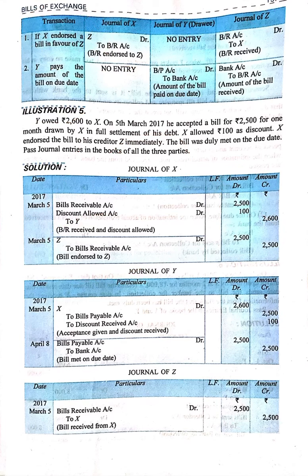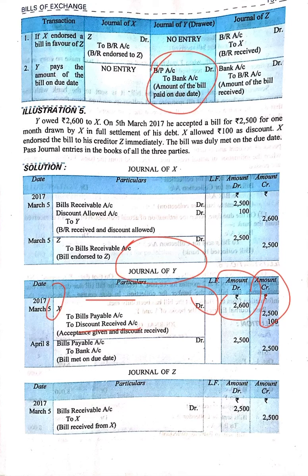Bill is endorsed. Now in the books of Y, first of all, Y is accepting the bill. At that time, X debit to bills payable and discount. 2600 was the payment, 2500 was the amount of bill, and 100 rupees is discount. And at the time of payment of the bill, this entry will be passed: bills payable account debit to bank 2500.